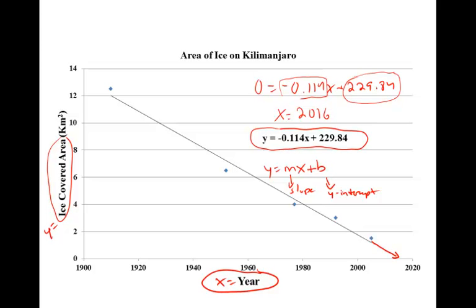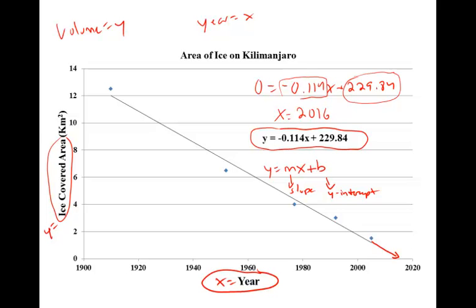In your lab, you'll do a similar calculation for South Cascade Glacier. You have volume measurements, which is going to be your y-axis. Over several years, year is of course going to be your x-axis.